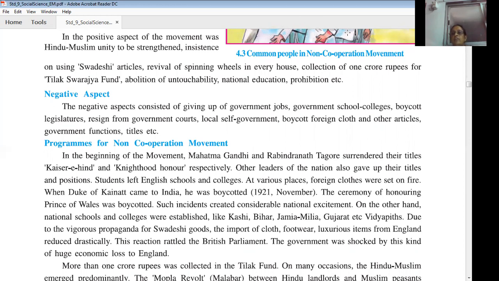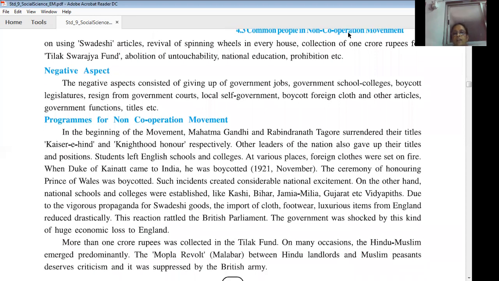And in order to give education to the students who left English medium schools and colleges, institutions like Kashi, Bihar, Jamia Millia, Gujarat Vidyapeeth, etc. were established. Because of the propaganda of Swadeshi goods, people were encouraged to use Swadeshi goods. Due to that, import of cloth, footwear, luxurious items from England decreased drastically, and that shook the British Parliament, and they were shocked by this great economic loss to England. More than 1 crore rupees was collected in the Tilak Fund.